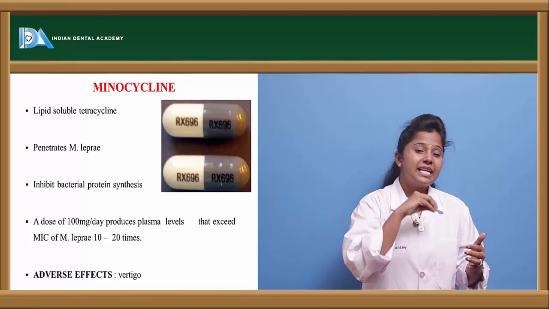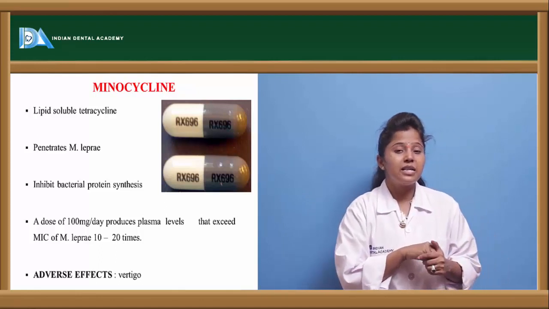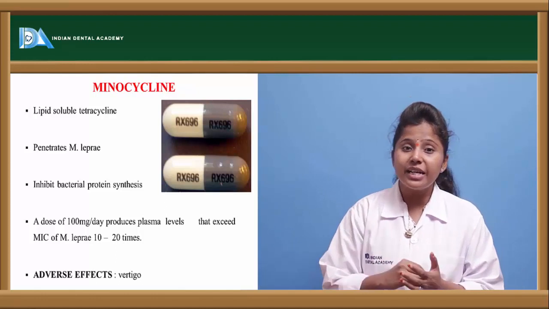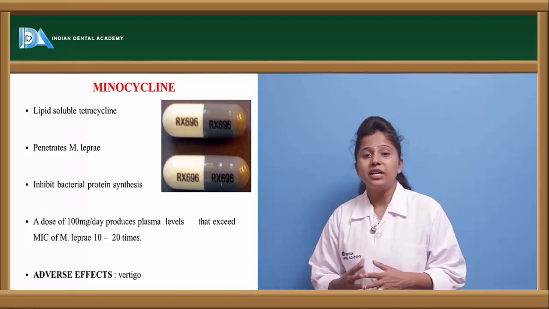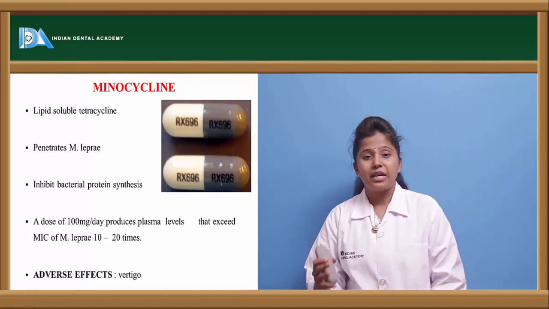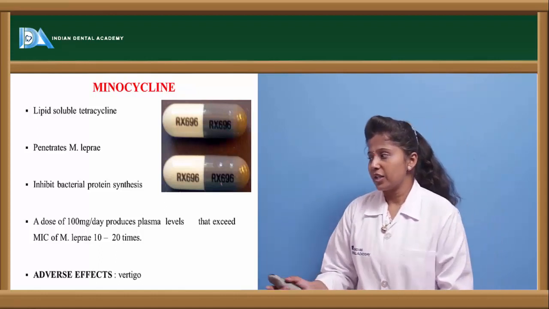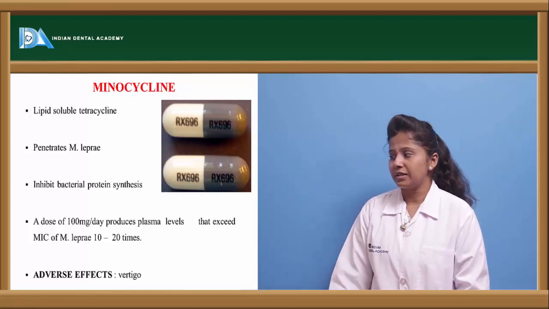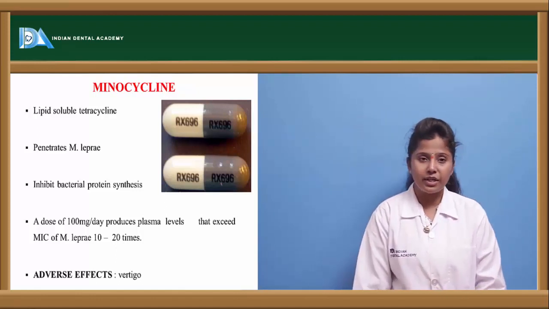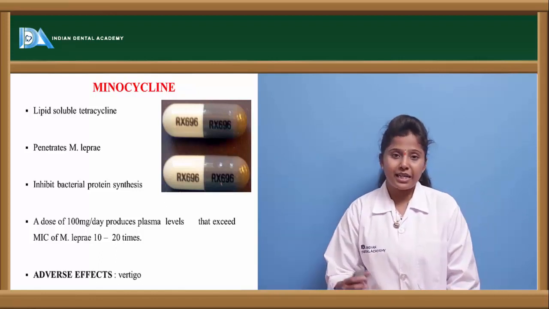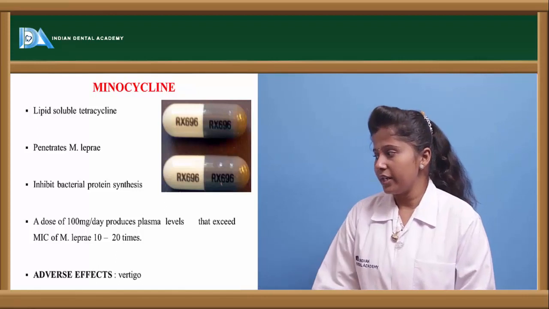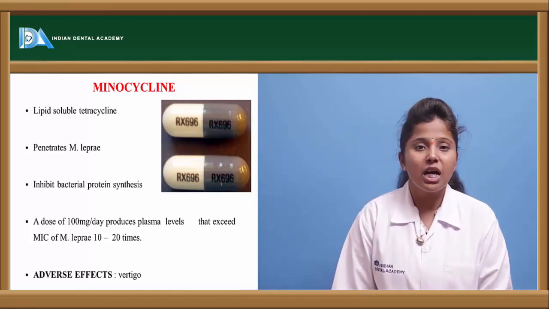It directly enters the Mycobacterium leprae cell itself. When it invades the bacterial cell, it will destroy the bacterial cell, thereby preventing the spread of infection. The dose of this minocycline is almost 100 mg per day. Based on the half-life as well as its plasma half-life, the dose may be increased. The adverse effect of this drug is vertigo.